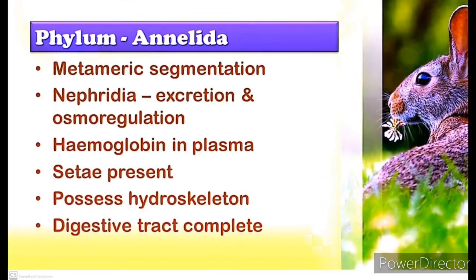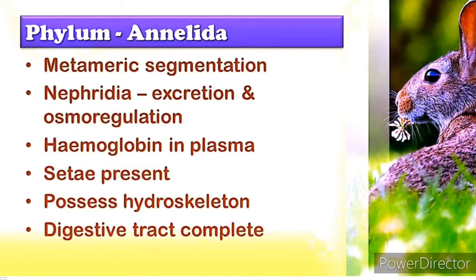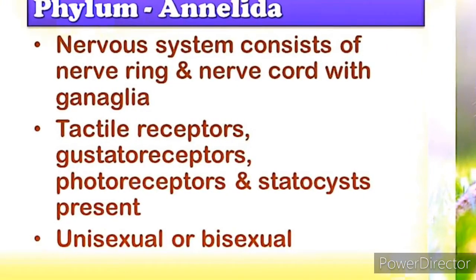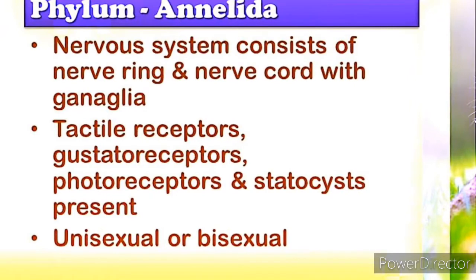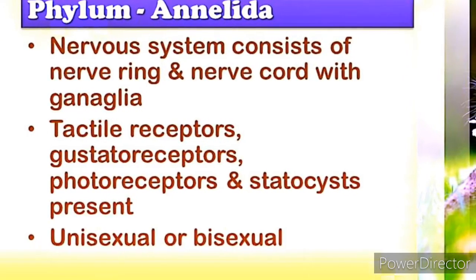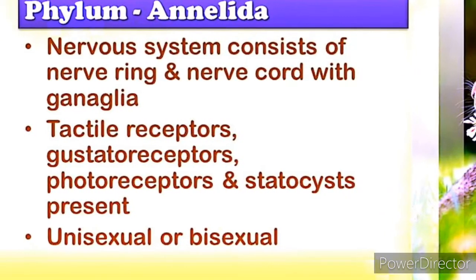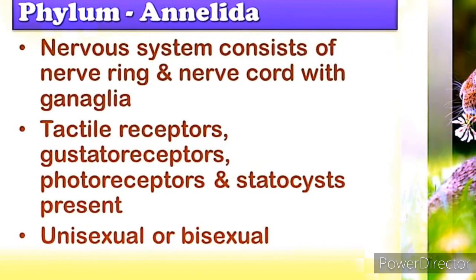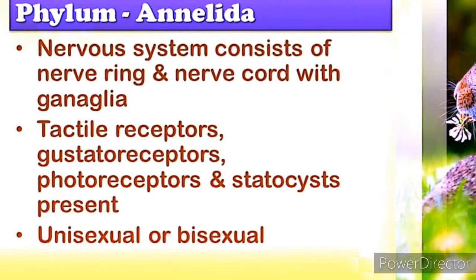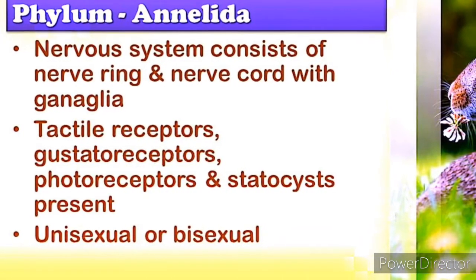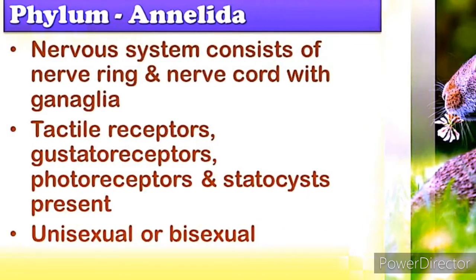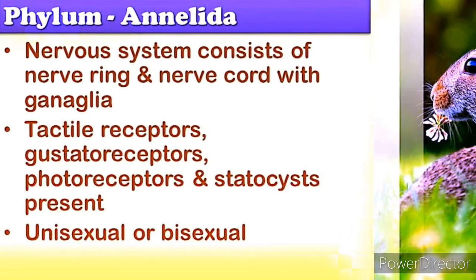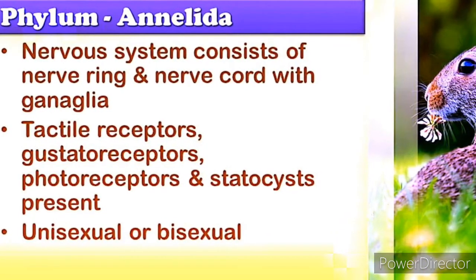Annelida. They are segmented worms. They show metamerism. They are aquatic as well as terrestrial. They are free living as well as parasitic. They show organ system level of organization: bilateral symmetry, triploblastic, schizocoelomate. Locomotion in Nereis by parapodia. In earthworm by setae. In leech, locomotion done by suckers. Circulation is closed type.